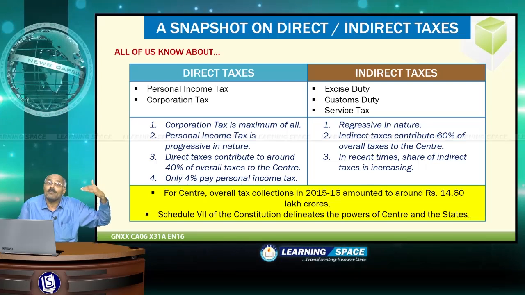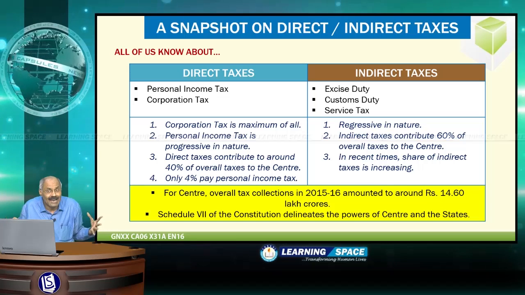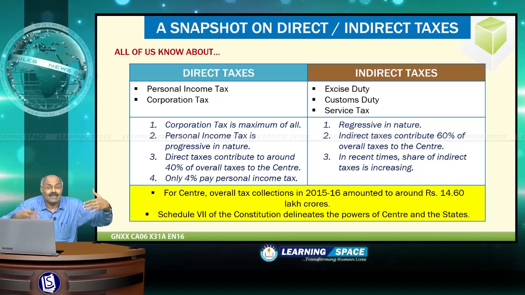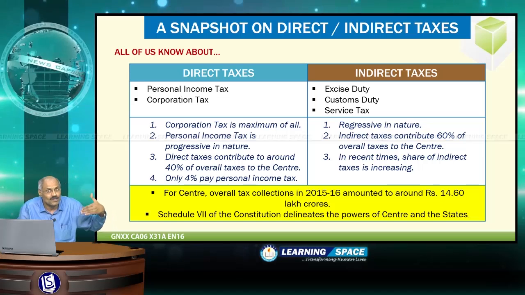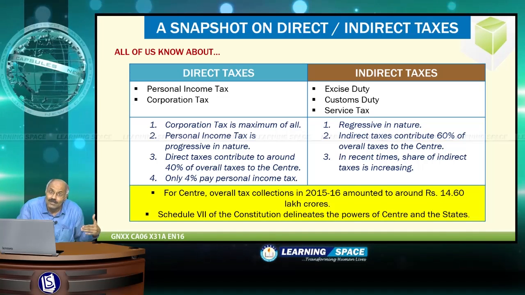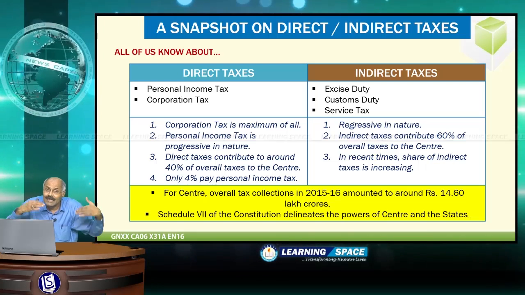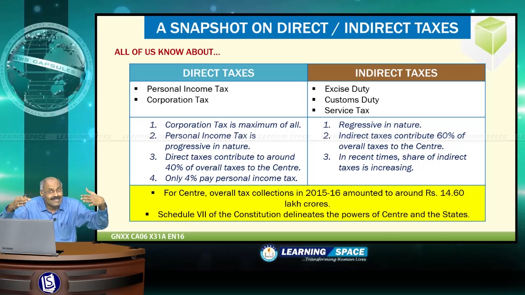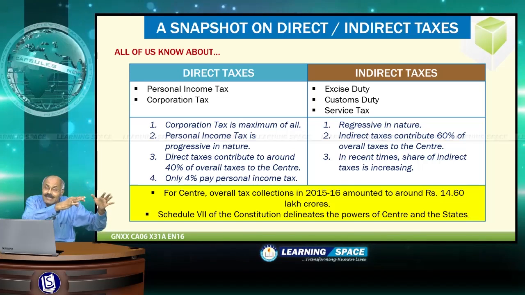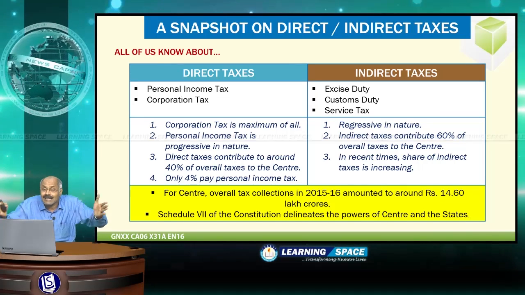And another important aspect where the origin of this goods and services tax came to the forefront is Schedule 7 of the Constitution. As per Article 246 of the Constitution, under Schedule 7, the legislative powers of taxation of the central government as well as the state governments is delineated.